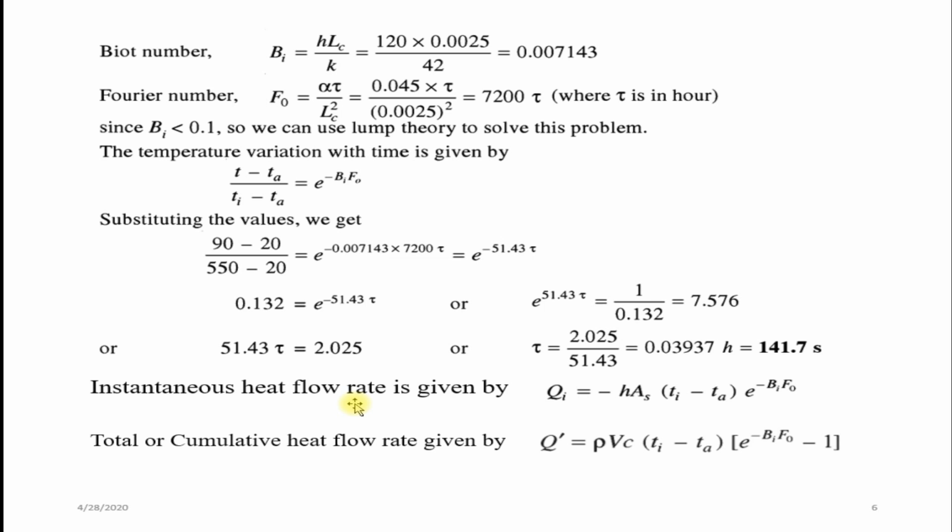Next we have to find out instantaneous heat flow rate as well as total heat flow rate. Instantaneous heat flow rate is given by, just now we have derived, minus h into area into Ti minus Ta into e power minus Biot number into Fourier number. And total heat transfer in lumped system analysis is given by Q is equal to rho V c into Ti minus Ta into e power minus Biot number into Fourier number minus 1.